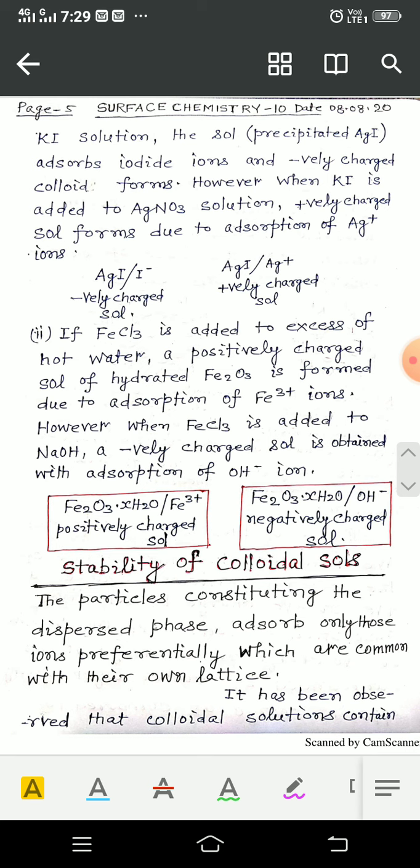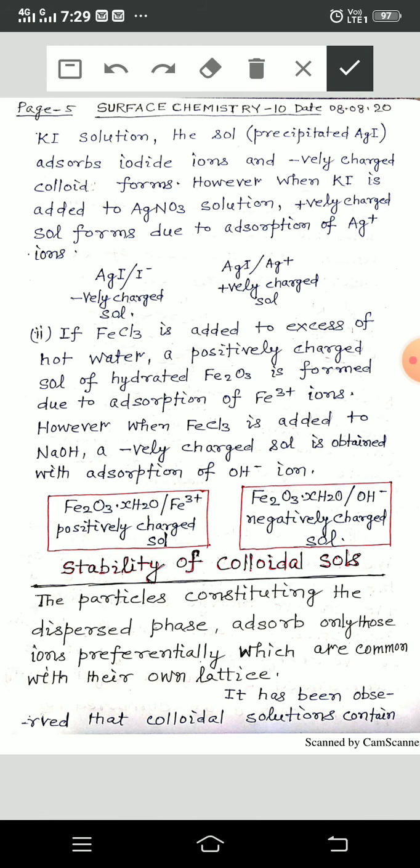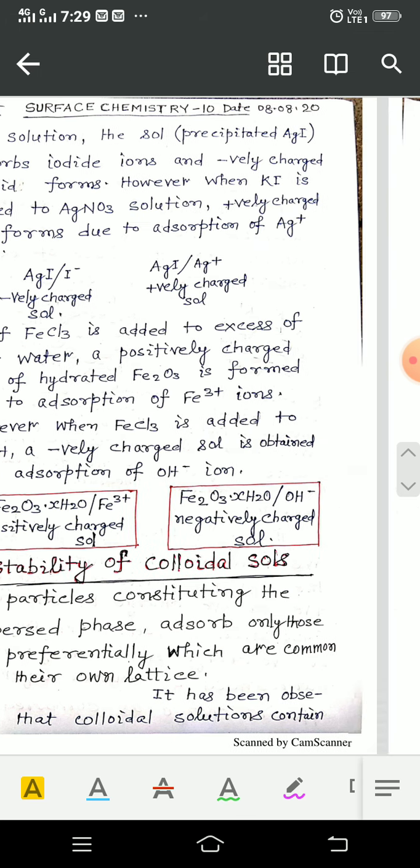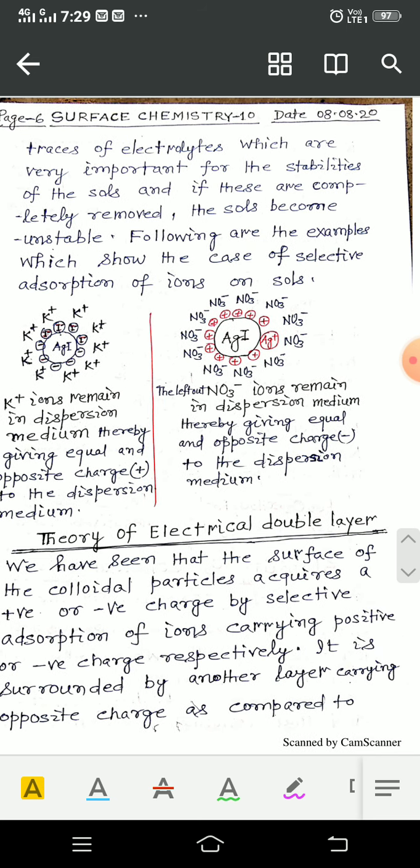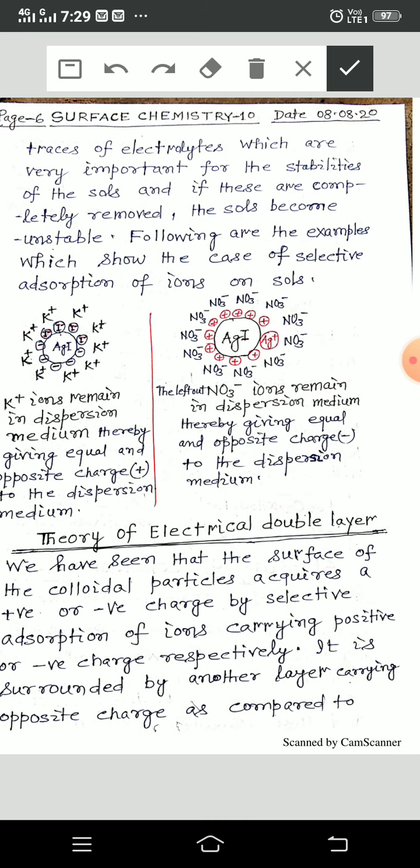See here, the particles constituting the dispersed phase adsorb only those ions preferentially which are common with their own lattice. It has been observed that colloidal solutions contain traces of electrolytes, meaning whatever electrolyte is used remains present in the colloidal solution.